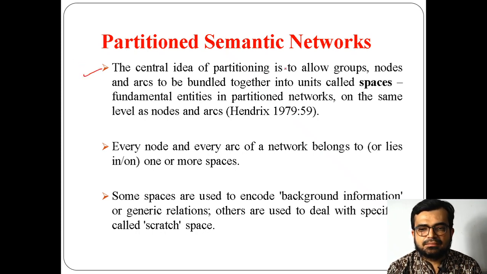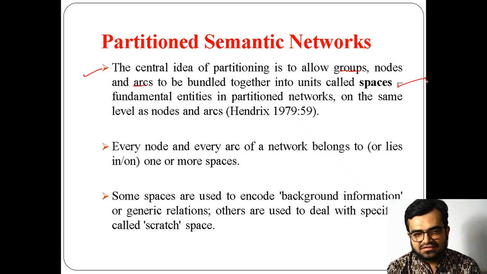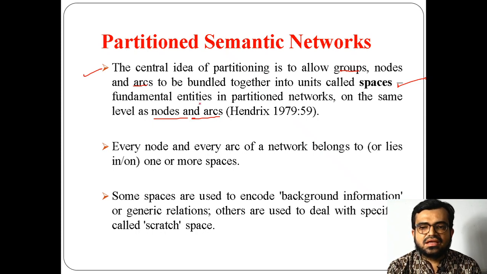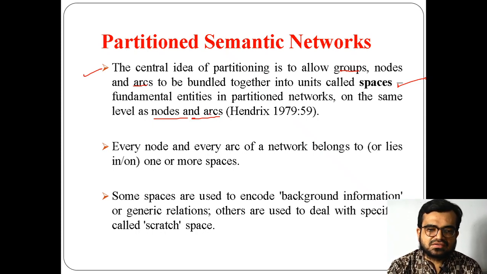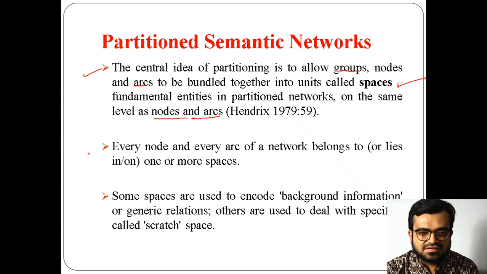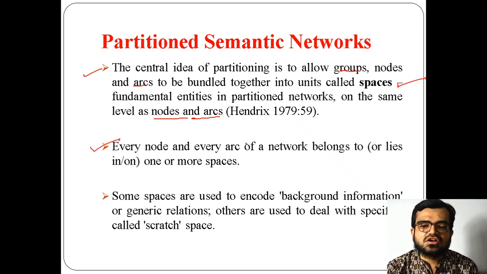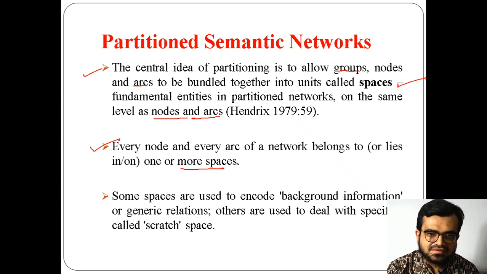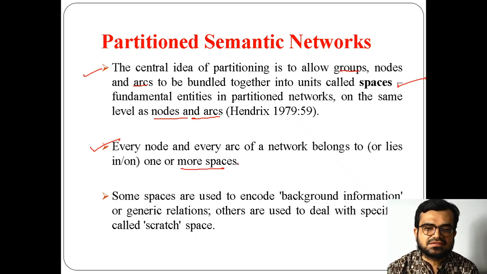The partitioning allows groups of nodes or arcs to be bundled together, which is called spaces. Just now I said spaces, right? So each space can have nodes and arcs. Now what happens in every space? Every node or every arc of a network belongs to one or more spaces. You can have a single space; if it is a one space semantic network, then the partitioned semantic network is just like a normal semantic network.